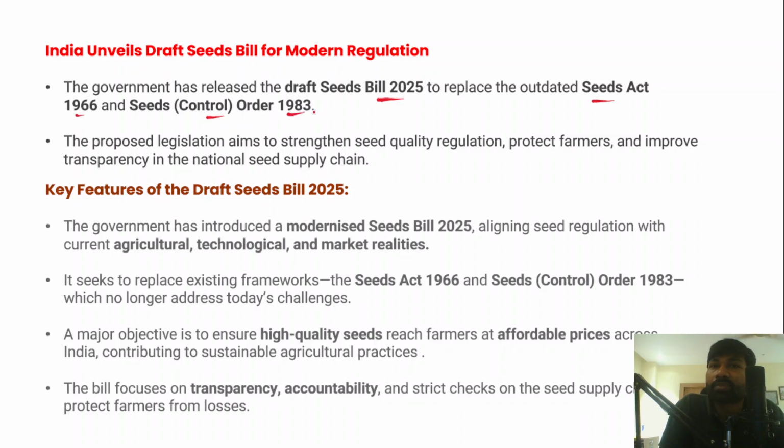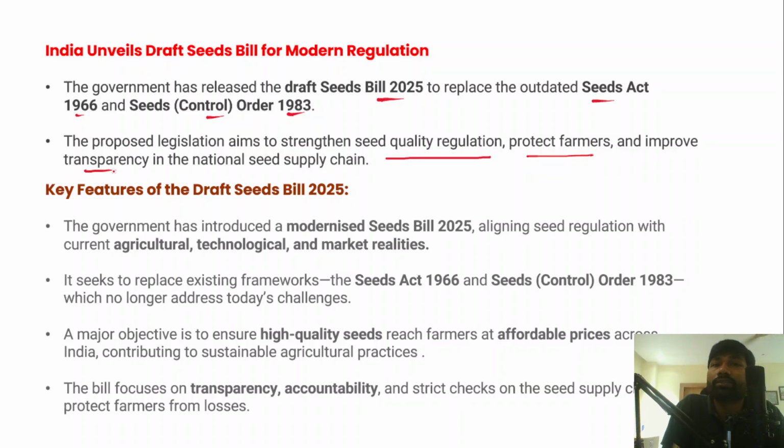Now, in fact, this proposed legislation from the Parliament aims to strengthen seed quality regulation, protect farmers, and also improve transparency in the national seed supply. Quality seeds at affordable prices are very important for farmers' profitability, better productivity, food security, and doubling farmers' income.